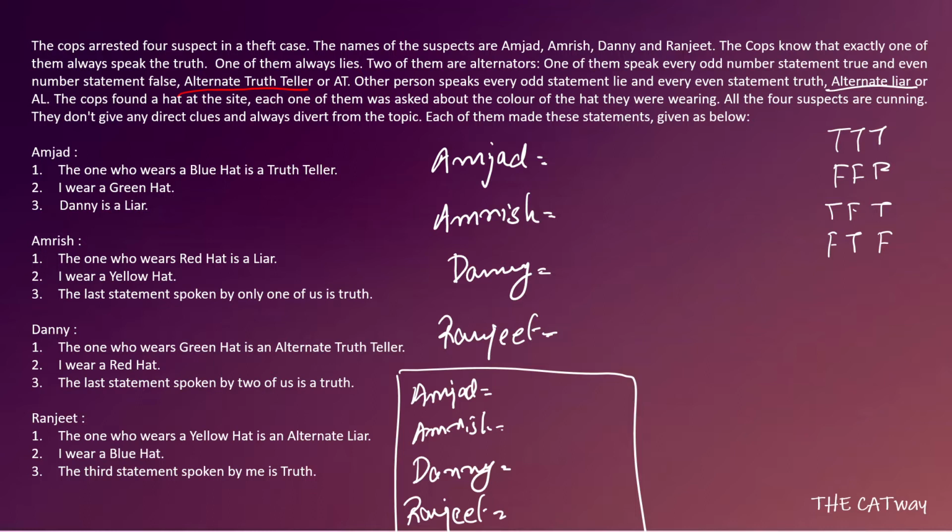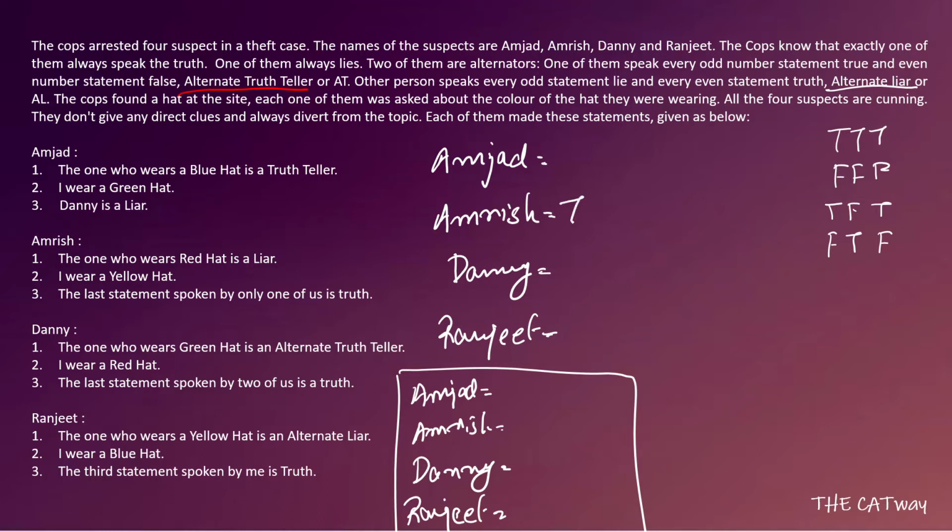If there is none, then that case is acceptable to us. So first we will give Amjad the truth teller tag. We will consider that every statement made by him is true. He says that the one who wears blue hat is truth teller. As he himself is the truth teller, he will wear the blue hat. Then he says, I wear a green hat. If he wears blue and green both, that is not a possible case, and both his statements are true. So this case is not correct because he cannot wear both the colors. So Amjad can never be the truth teller.